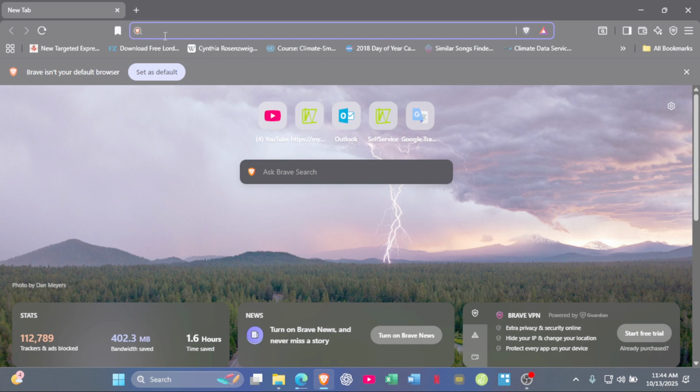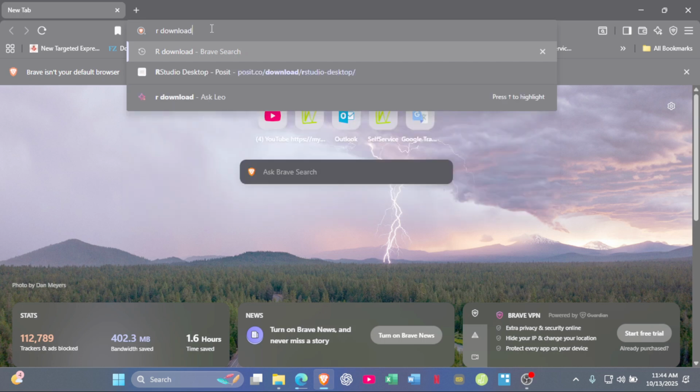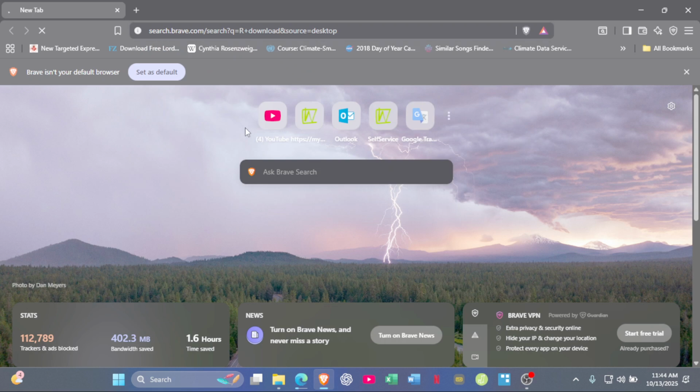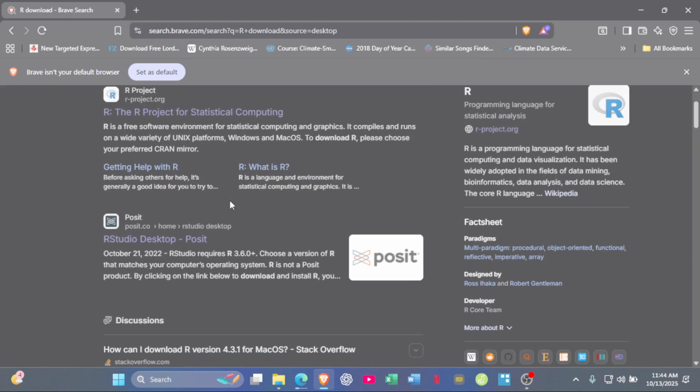on your Windows PC. So first off, we do a search in the URL. The results probably will come from Google. So, R download. Okay, this is Brave, so it came. So you select POSIT, this very one, the RStudio desktop POSIT.